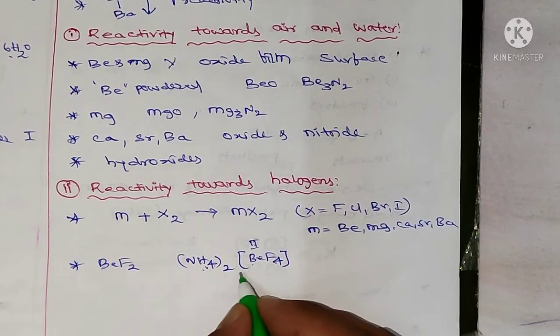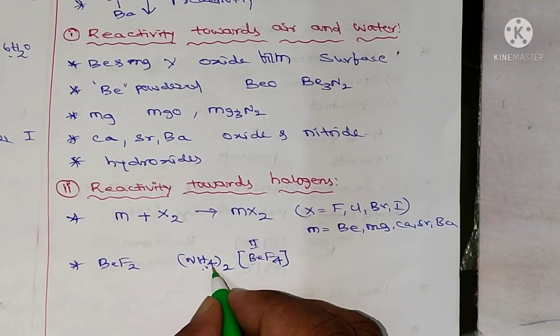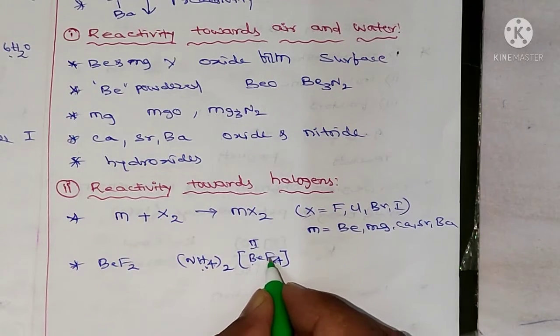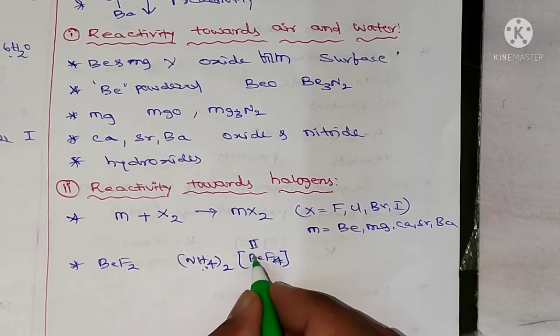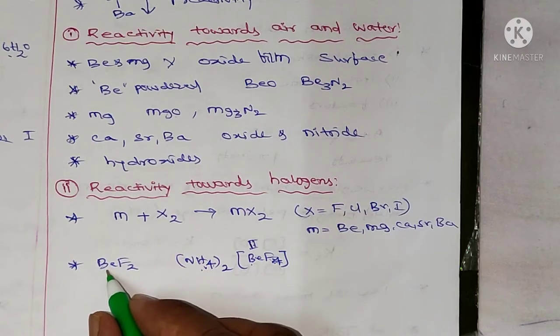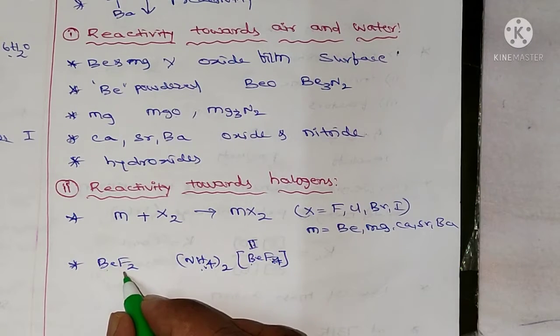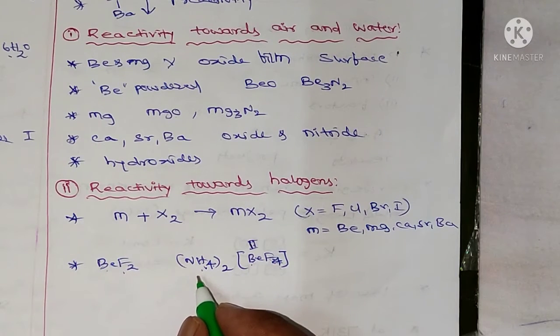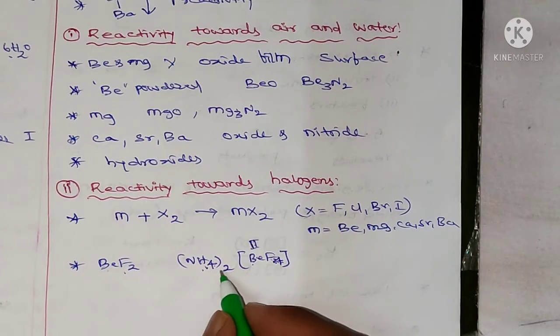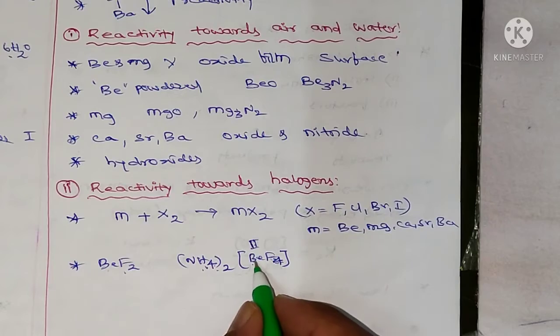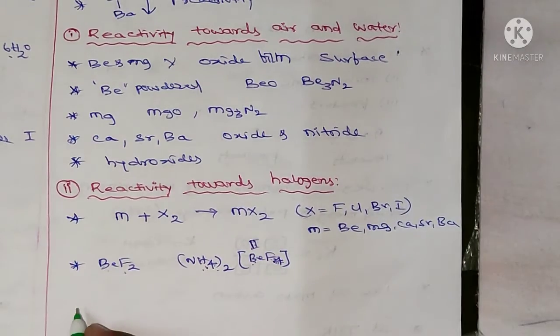So its name is ammonium tetrafluoroberylate(II), with four fluorines. The halide BeF2 is prepared by the thermal decomposition of the complex compound ammonium tetrafluoroberylate(II), and